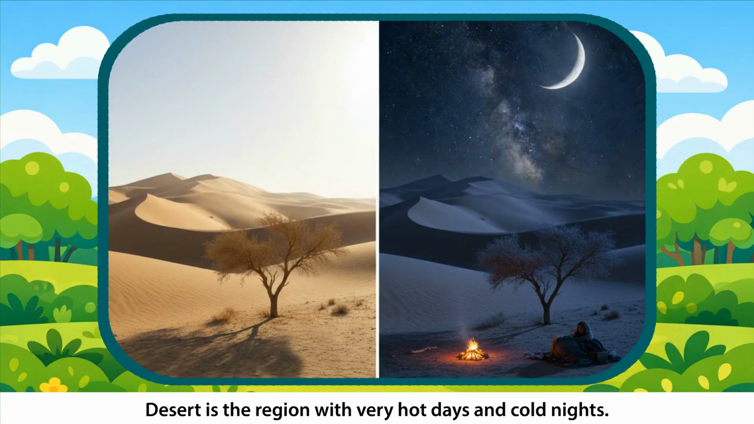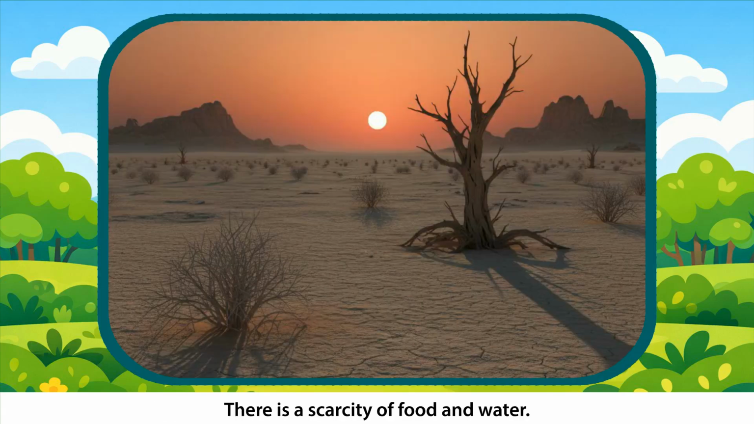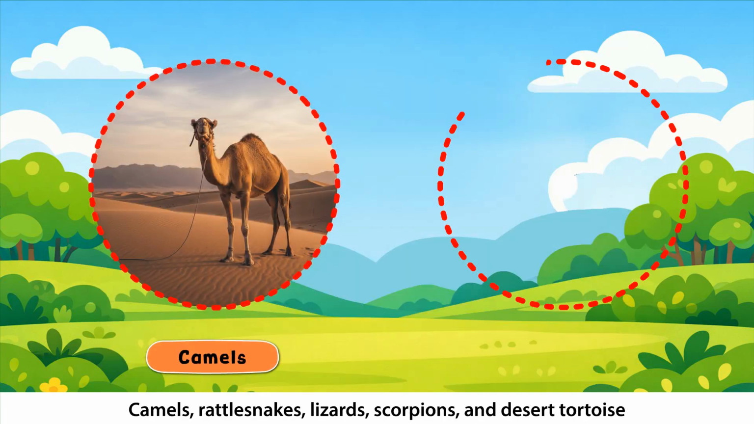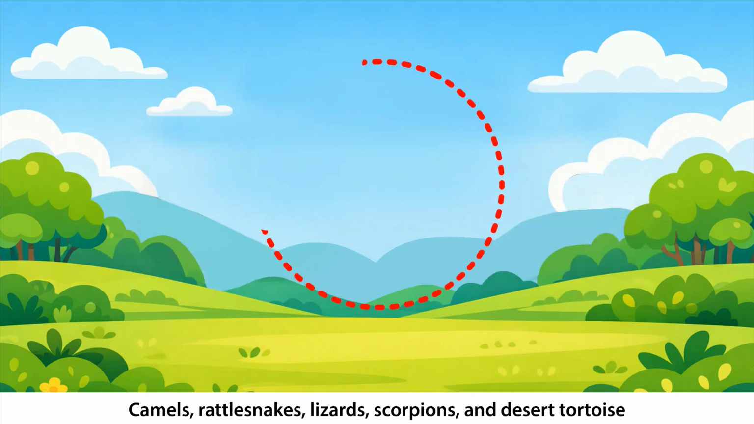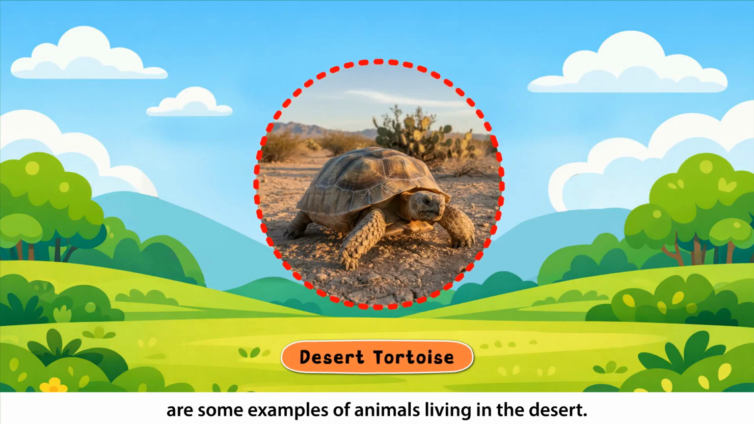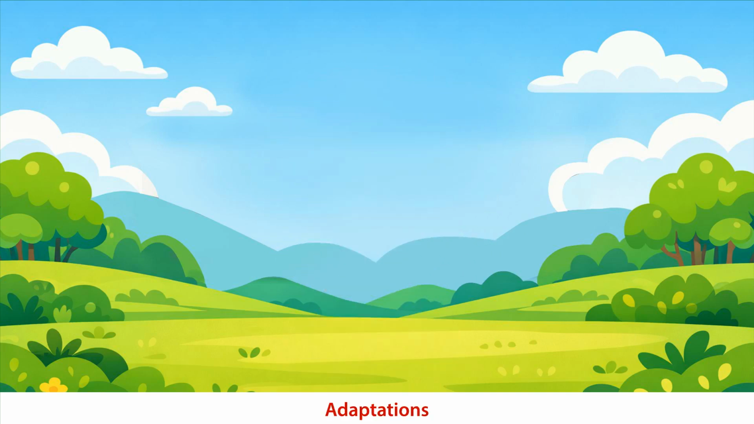Animals in desert. Desert is the region with very hot days and cold nights. There is a scarcity of food and water. Camels, rattlesnakes, lizards, scorpions, and desert tortoise are some examples of animals living in the desert.